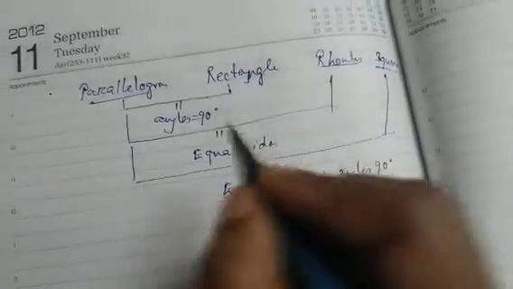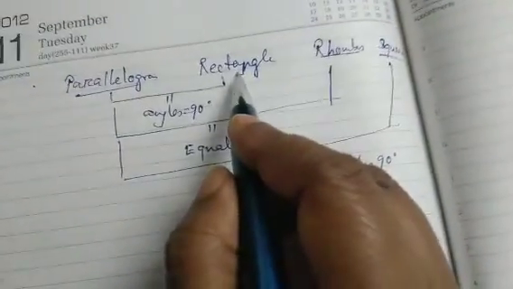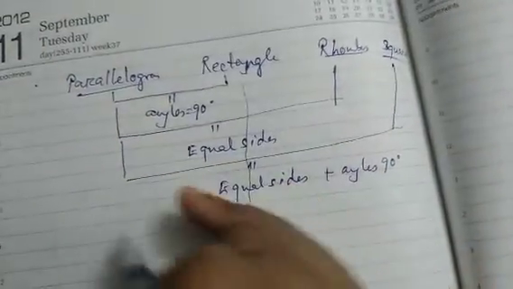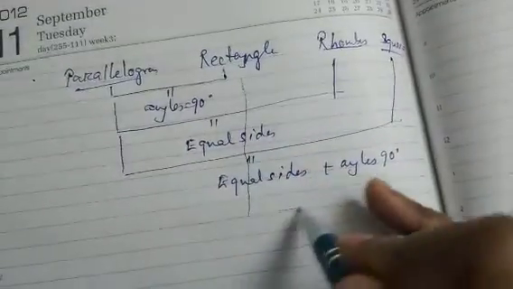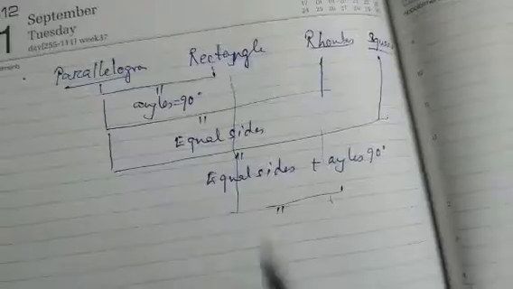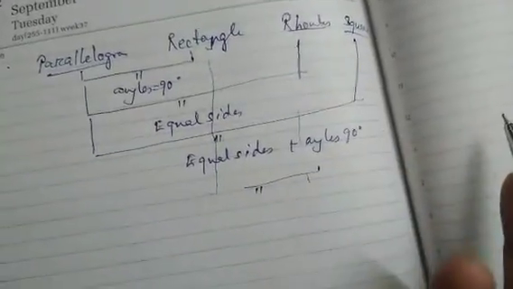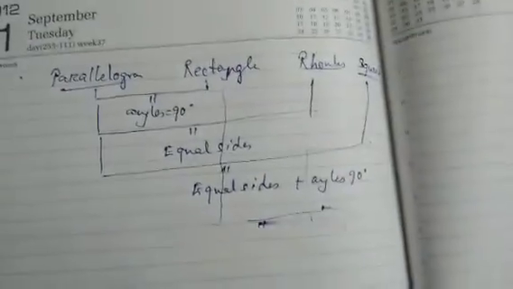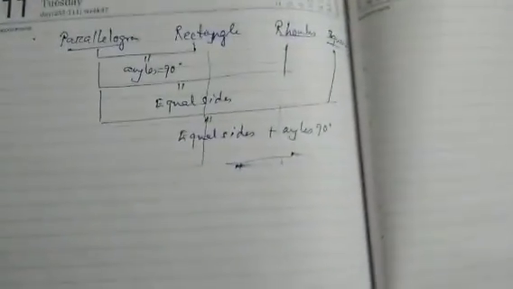Next, a rhombus to become a rectangle, you can say. So everything is interconnected. Whenever a question comes like this, you need to first draw the two figures.